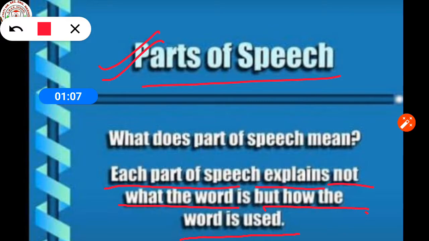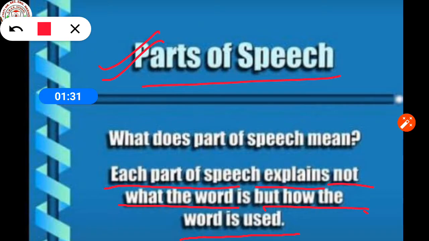That's the way it works in a sentence. Words are divided into various parts or classes according to the function they do in a sentence. So, each among them is called parts of speech.